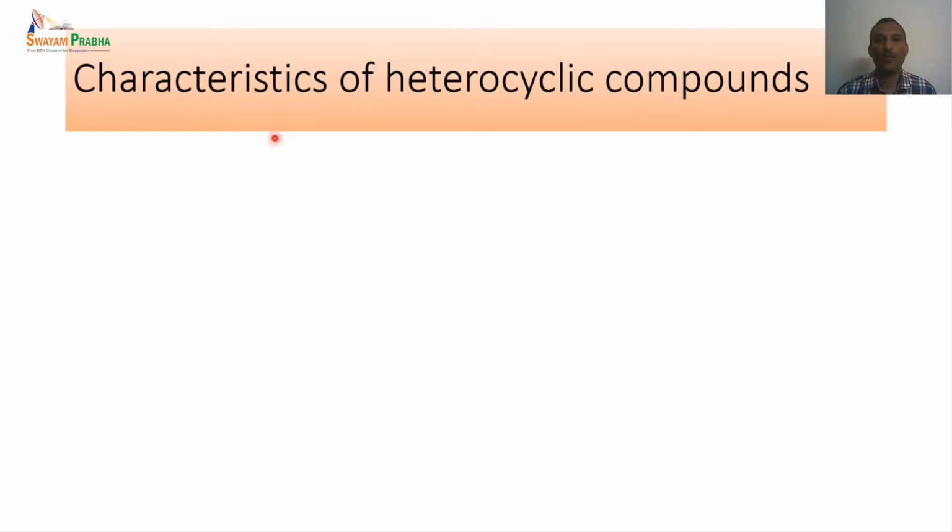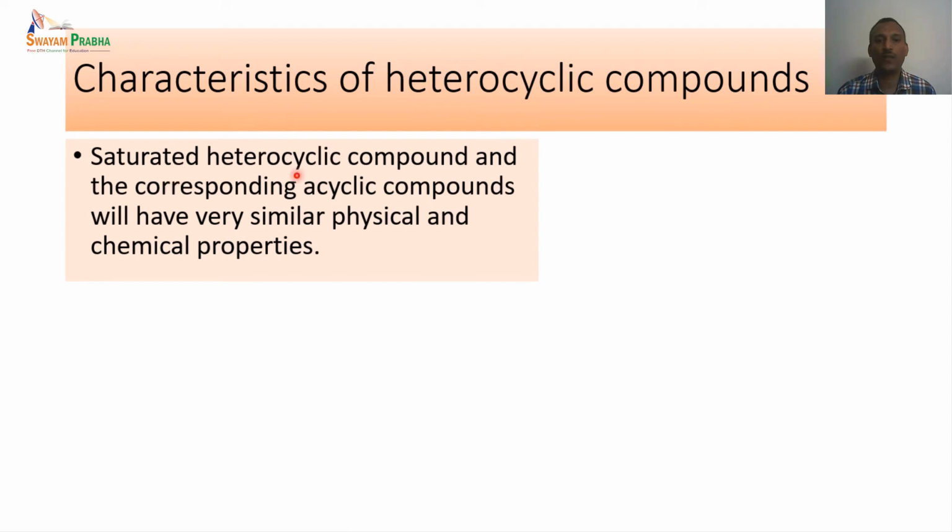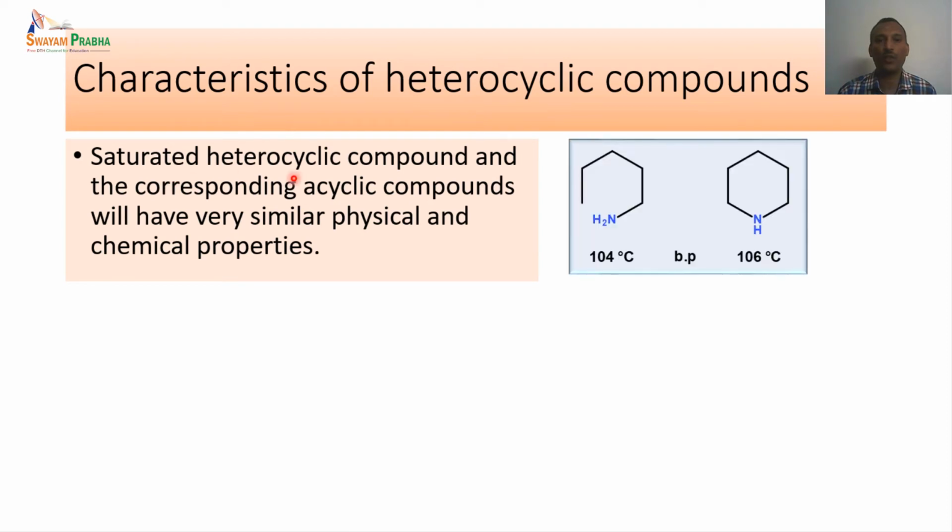Let us look at some of the characteristics of heterocyclic compounds. Saturated heterocyclic compounds and the corresponding acyclic compounds will have very similar physical and chemical properties. What does it mean? This is an open chain system. This is a cyclic system.